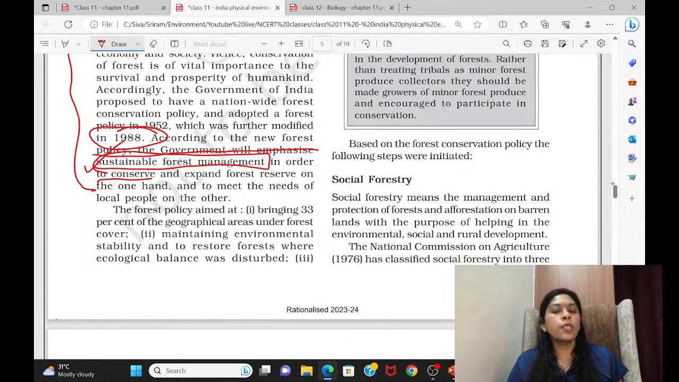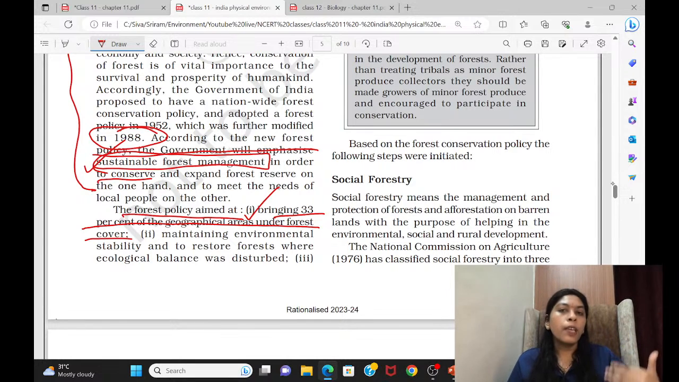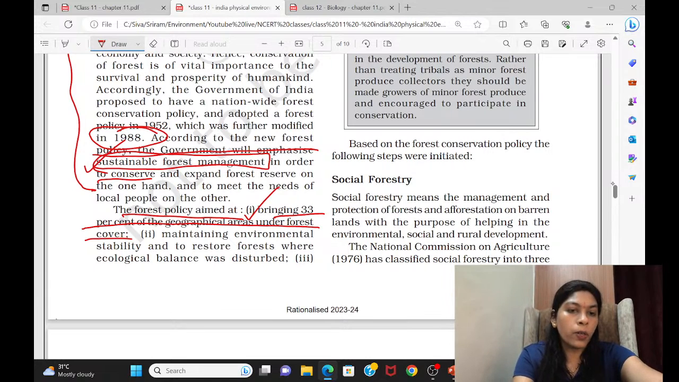So all the initiatives which the government is taking are based on this forest policy only, based on the aim and objective of the forest policy. The aim of the forest policy is given here. Number one, 33% increase in the geographical area under forest cover. We are doing it, and we are even moving ahead of this goal if we include the open forest, tree cover, everything. But still we have to increase further. This is the main aim of the forest policy.